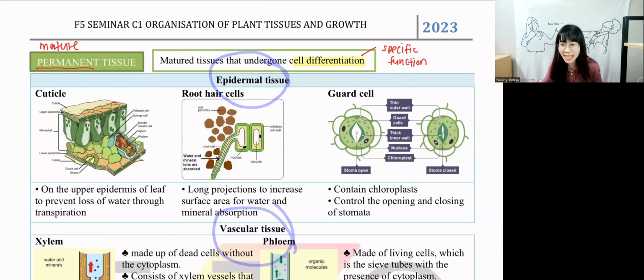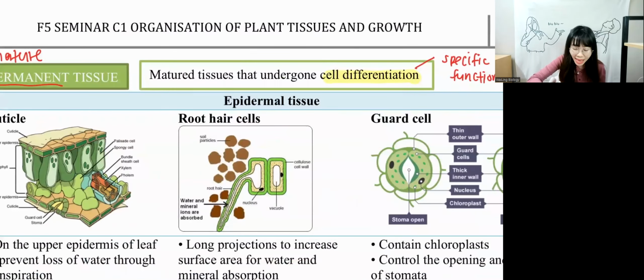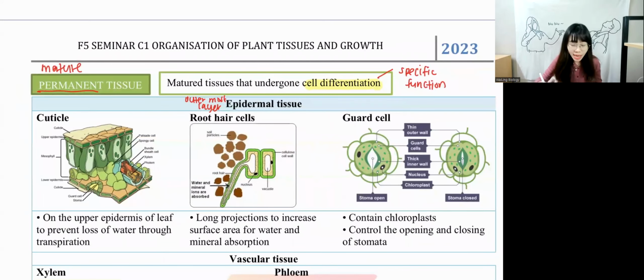What does epidermal mean? We can understand epidermal as the outermost layer. The outermost layer is called epidermal tissue. In epidermal tissue, for example, we have cuticle. Cuticle means waxy layer. This waxy layer is to prevent excess water loss.